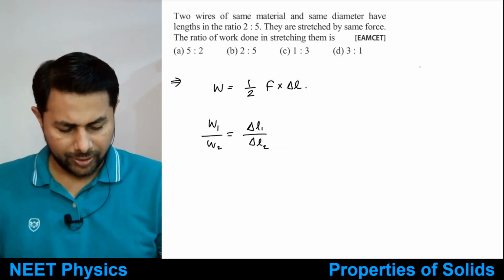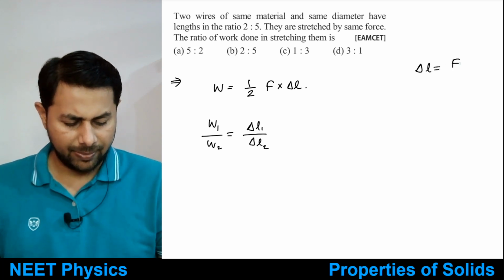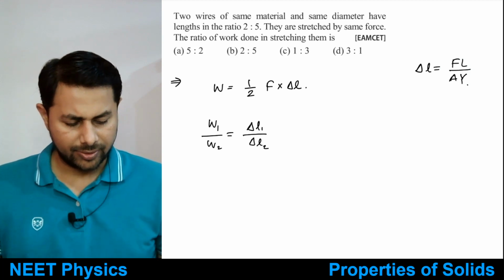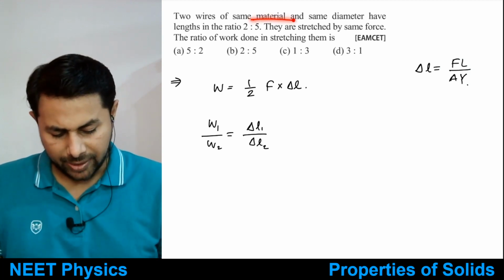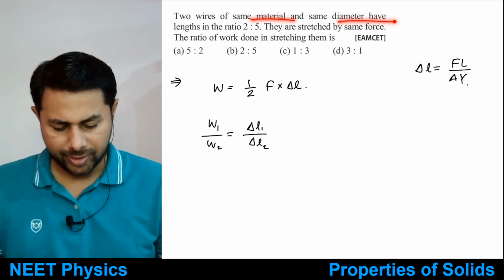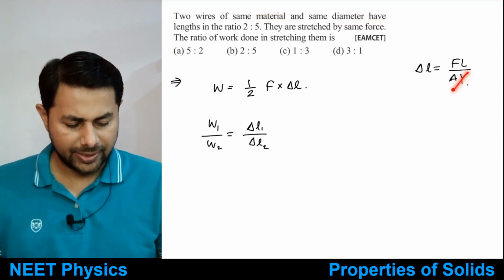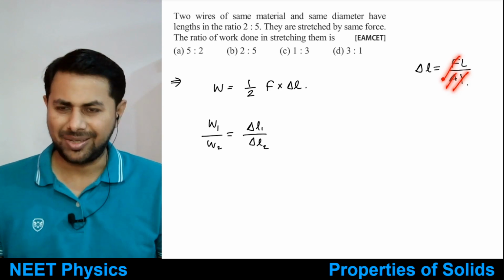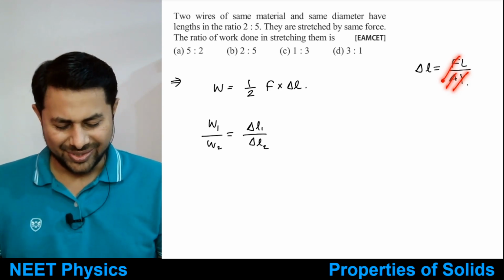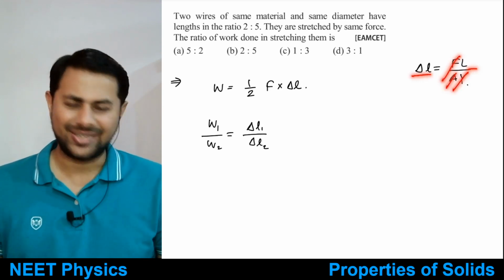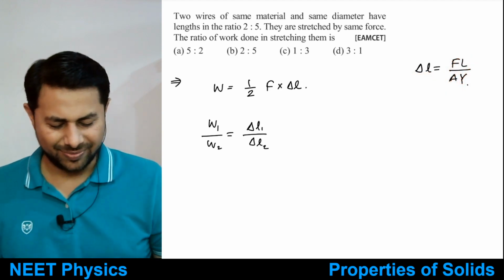Okay. And what is delta L? Delta L is FL upon AY. And out of this, what is constant? What is same? Same material, same diameter. Same material, same diameter means Y same, A same, they are stretched by same force, everything is same. Okay, that means delta L is just directly proportional to L, right?